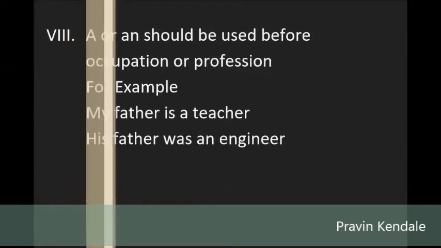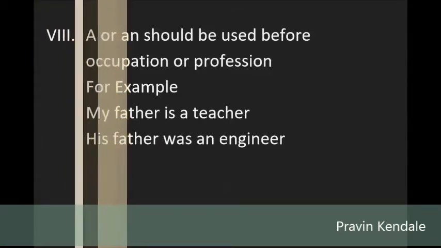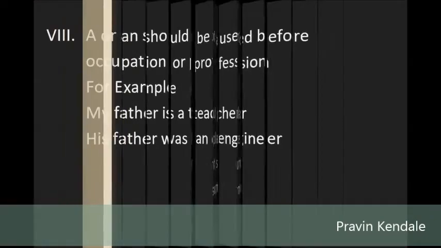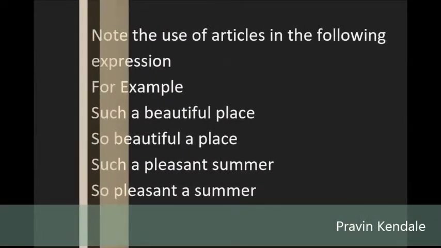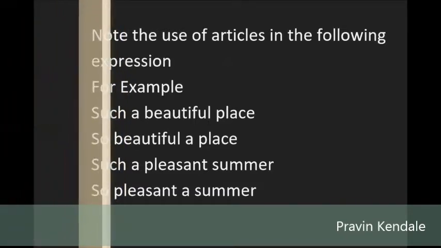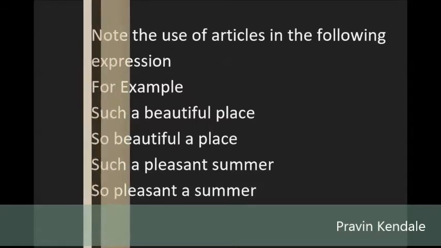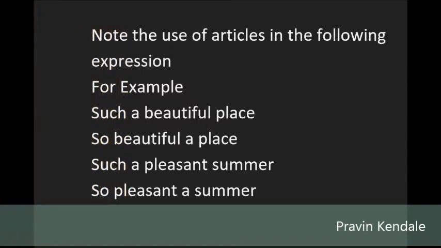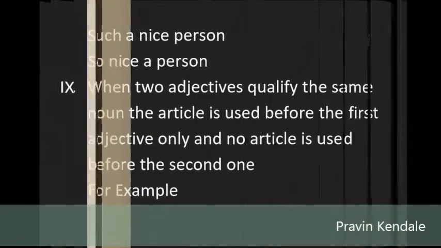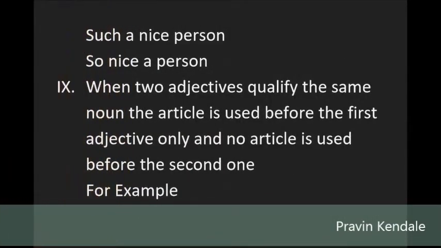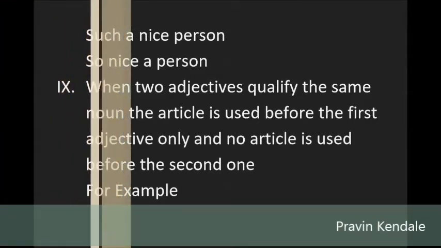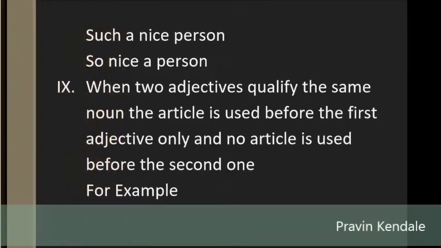Note the use of articles in the following expressions. For example, such a beautiful place. So beautiful a place. Such a pleasant summer. So pleasant a summer. Such a nice person. So nice a person. 9. When two adjectives qualify the same noun, the article is used before the first adjective only and no article is used before the second one. For example, Nehru was a statesman and orator.